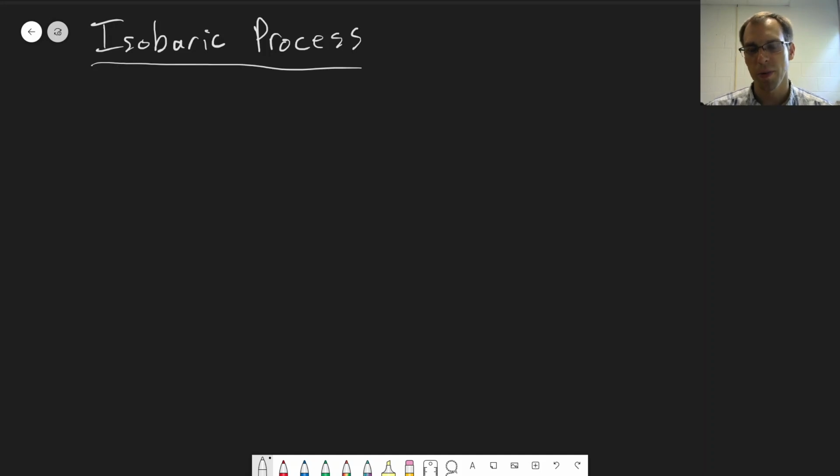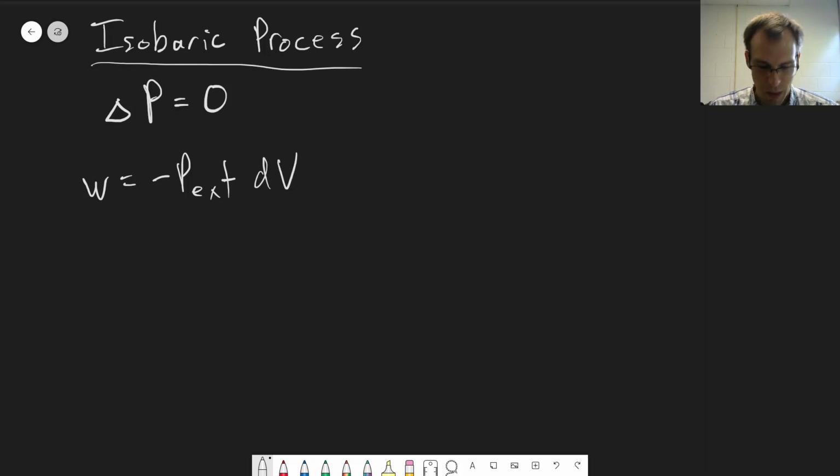The third type of process we're going to look at is an isobaric process, or one where the pressure doesn't change. We can say delta P is equal to 0. And so work in this case is going to be pretty straightforward. Remember, minus P external dV.